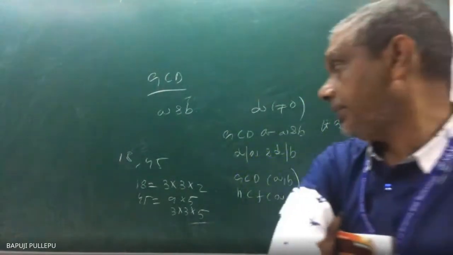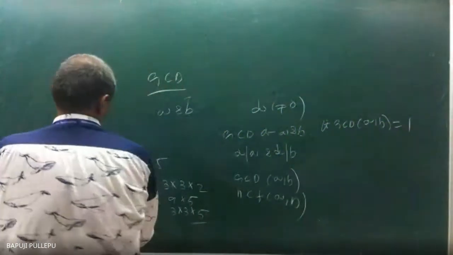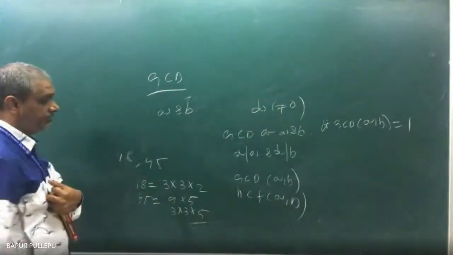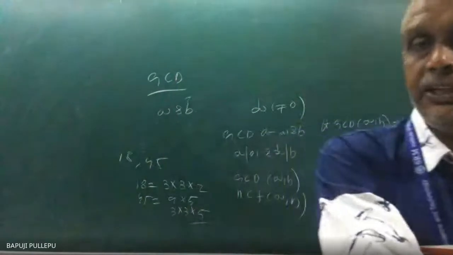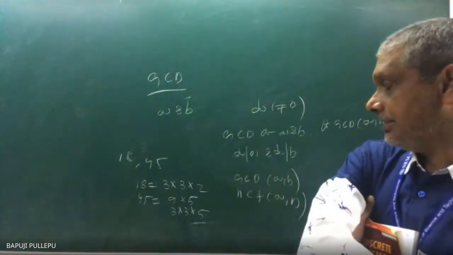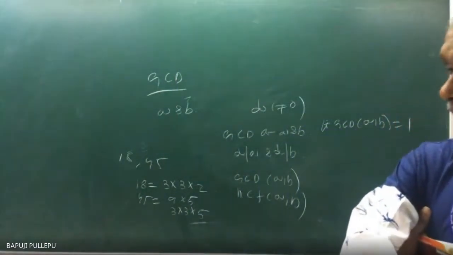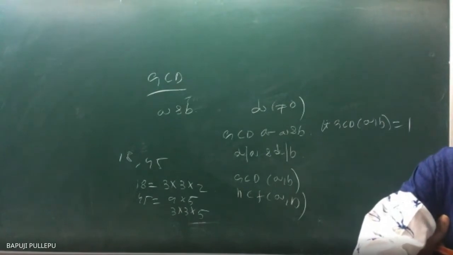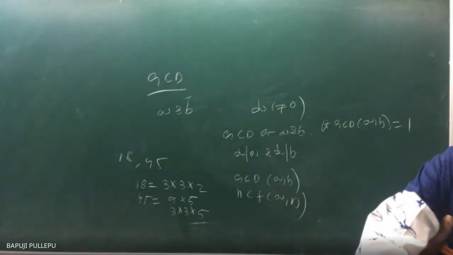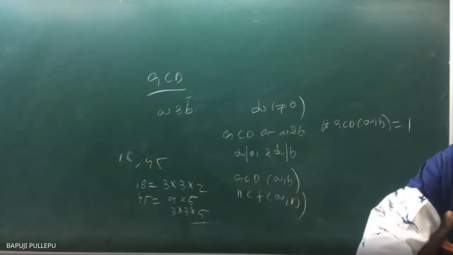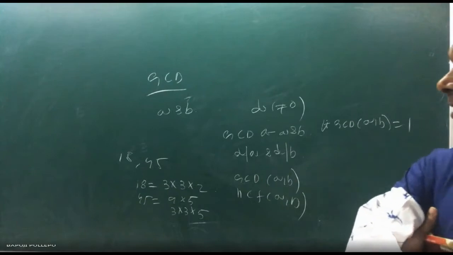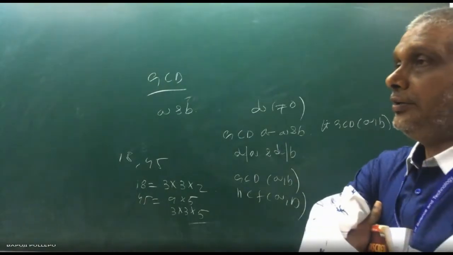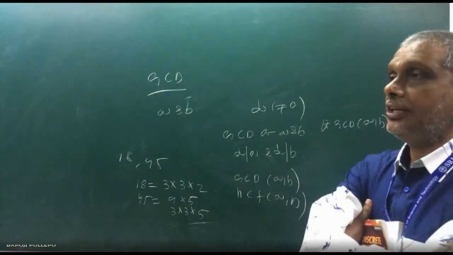Previously we had done this problem actually, 1845. What did you say the GCD was? What is the GCD? 9, sir. 9. So another thing you can say beautifully: you can write both numbers as multiples of the GCD.